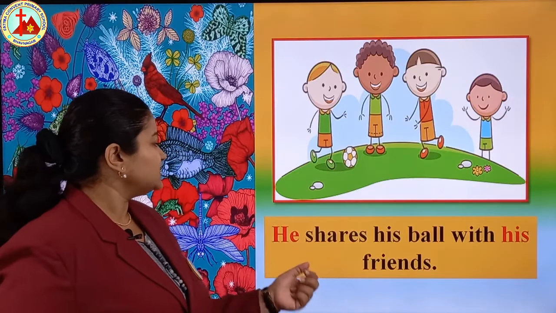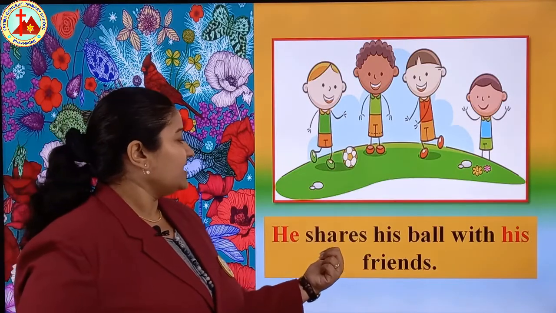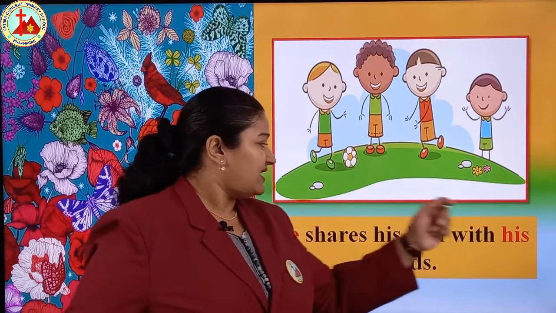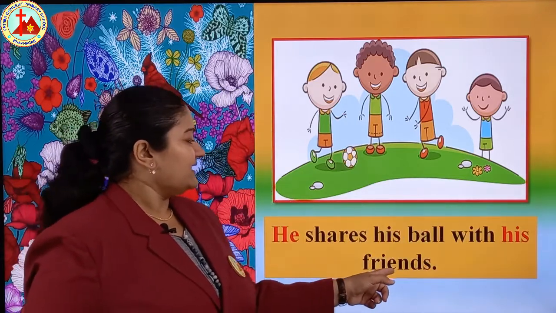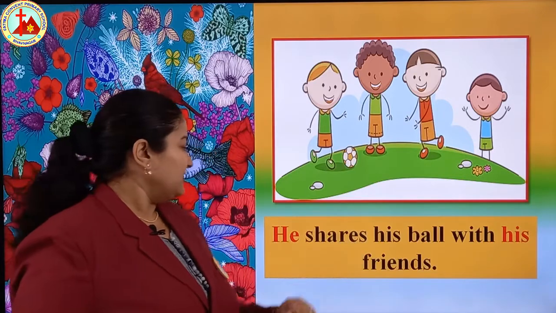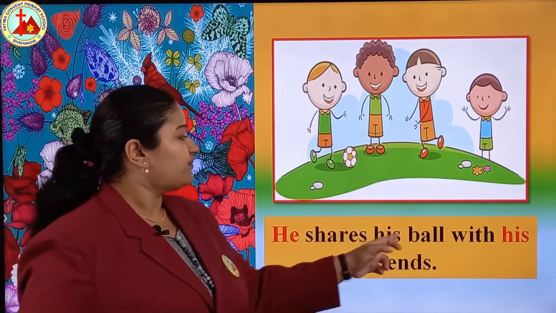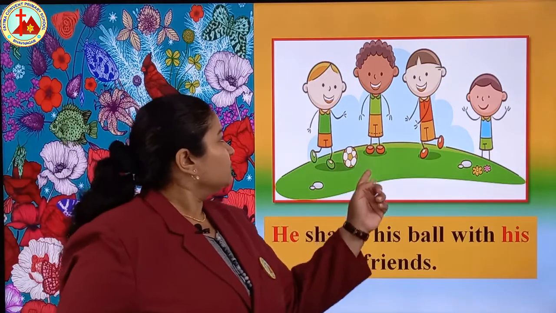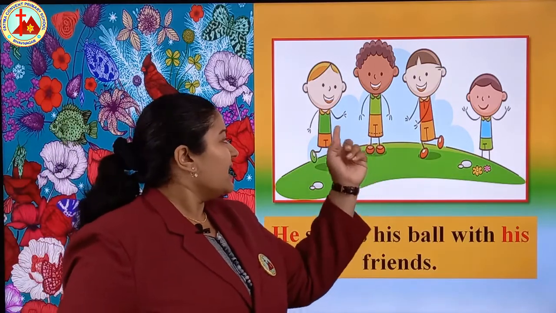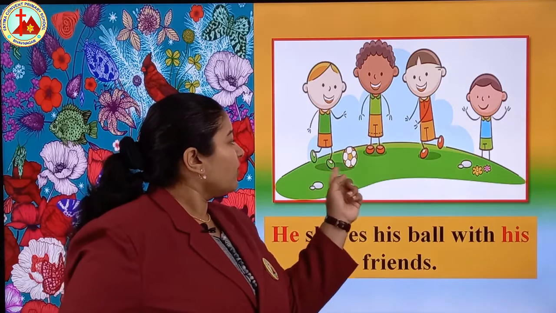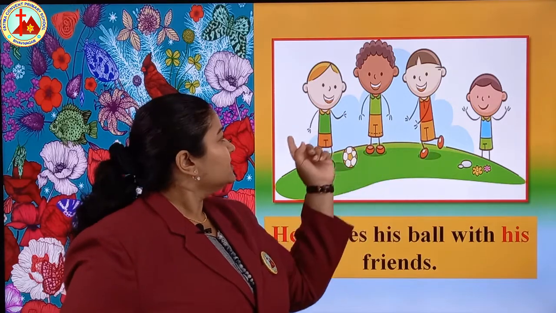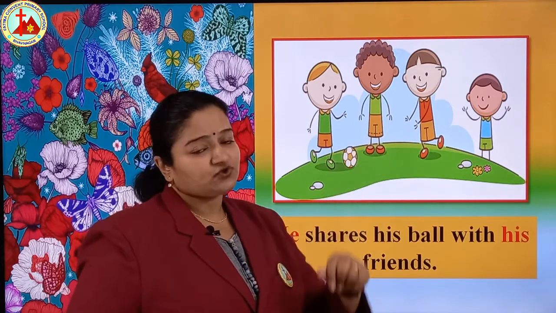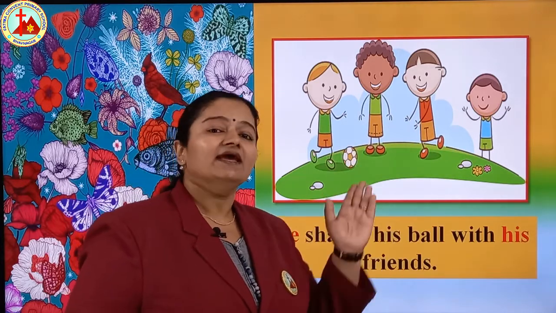Next one is he shares his ball with his friends. Yes, he shares his ball with his friends. So we use he for this boy, and this boy is sharing the ball with his friends. So these friends all belong to this boy. So we are using he, his.